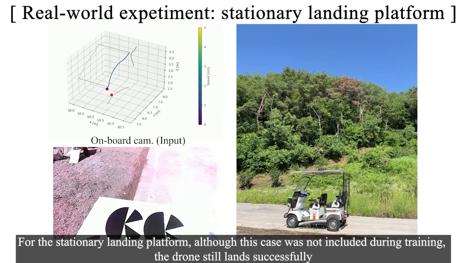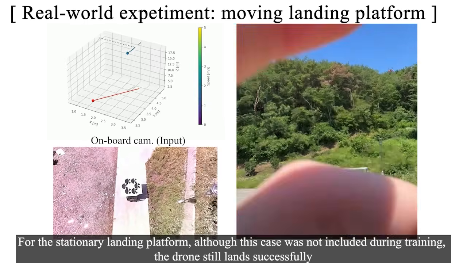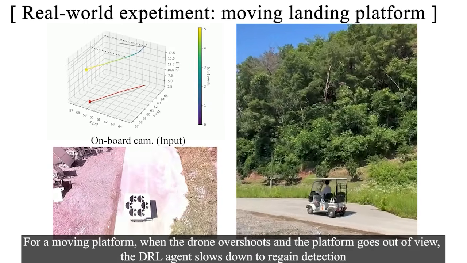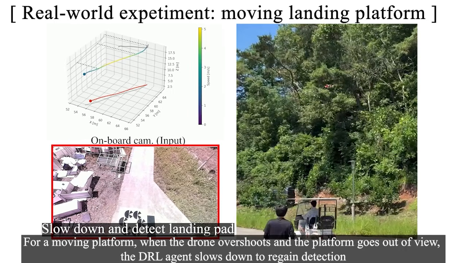Real-world experiments. For the stationary landing platform, although this case was not included during training, the drone still lands successfully. For a moving platform, when the drone overshoots and the platform goes out of view, the agent slows down to regain detection.